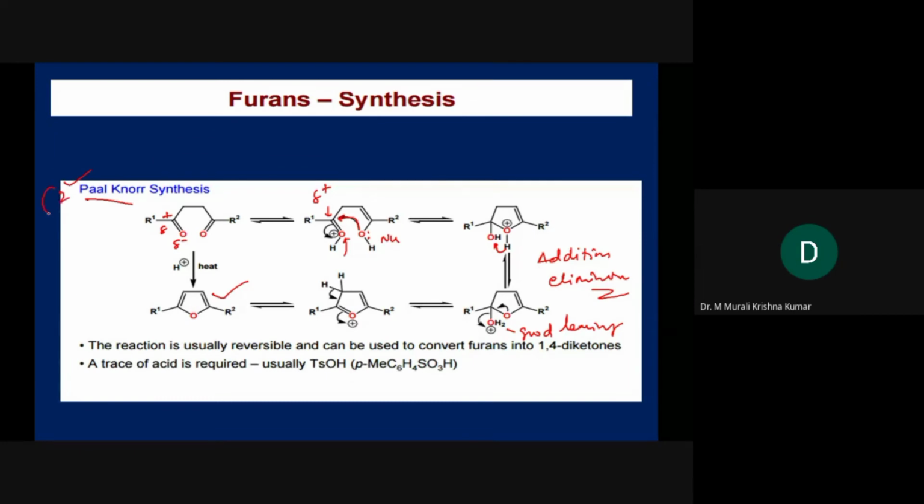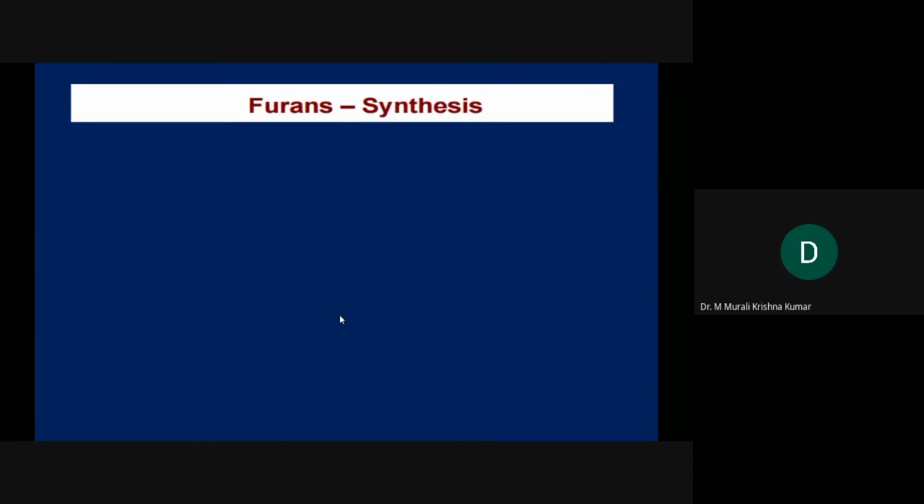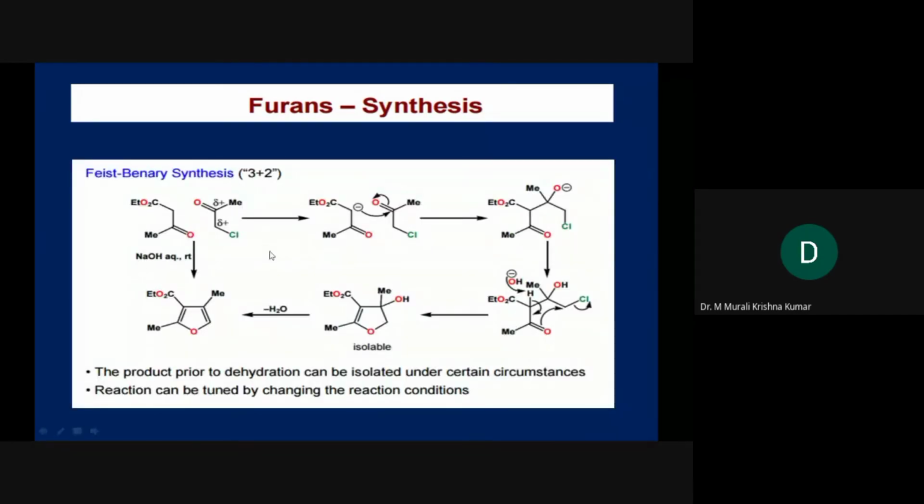So this is our second reaction. So here for catalysis we can use p-toluenesulfonic acid, or a mild acid is sufficient. Are you able to understand this concept? Are you able to understand the Paal-Knorr synthesis? This is a very simple reaction. The next one is the Feist-Benary synthesis.